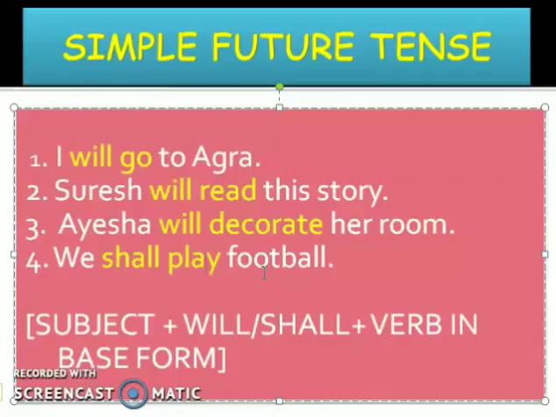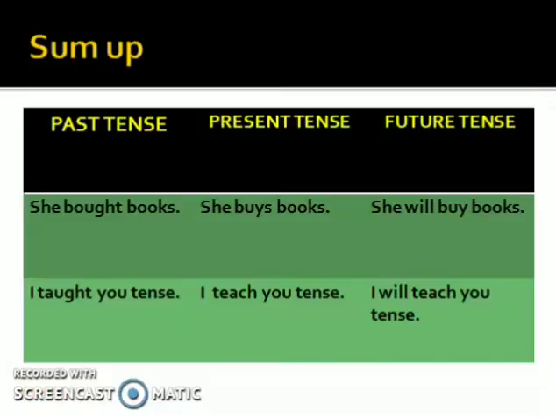So I hope the simple future tense is very easy and clear to all of you. Last day we have done the present tense and past tense. Today we have done the future tense. Now, just to sum up, look at this table I have made for you. In this table, I have written one sentence. If you observe carefully, you will understand clearly that in all the sentences, the verbs are the same.